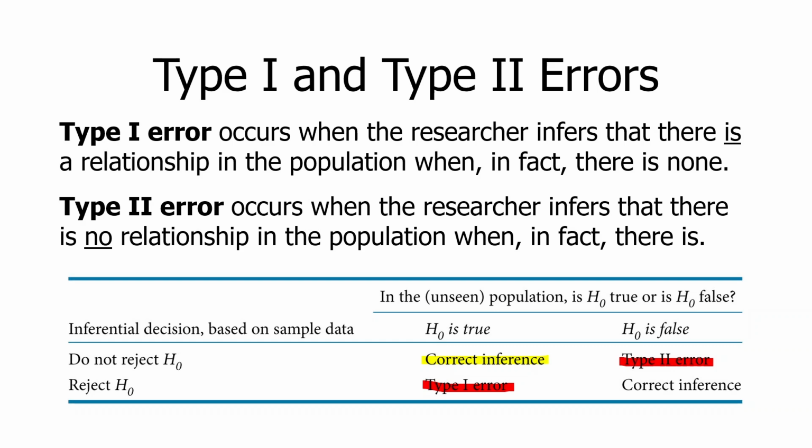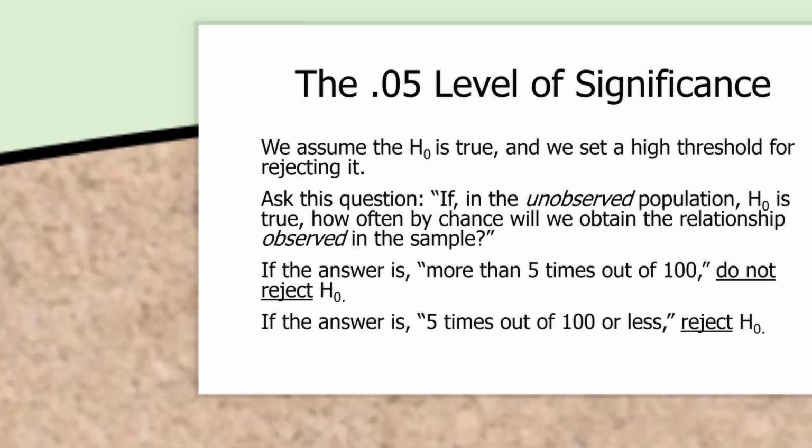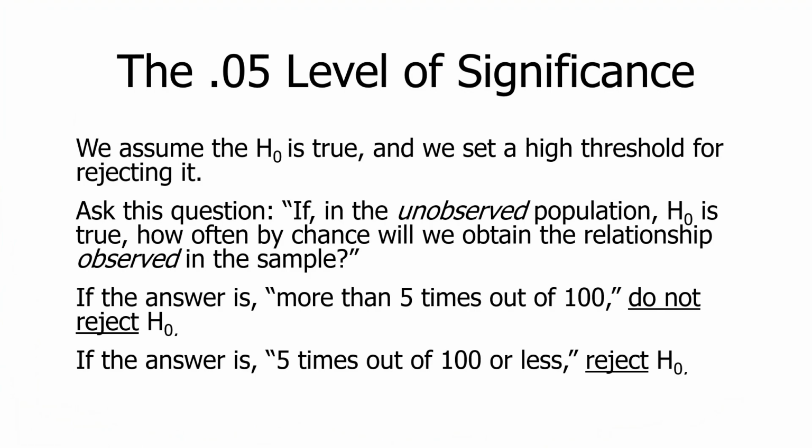So we bias our inferential mistakes, if you will, toward the type 2 error end of the spectrum. We always begin by assuming that the null hypothesis is true, and we set a high threshold for rejecting it because we wish to avoid type 1 error. So we're very conservative in this sense. Here is the inferential question. We ask, if in the unobserved population the null hypothesis is true, make that assumption, how often by chance will we obtain the relationship that we observe in the sample?